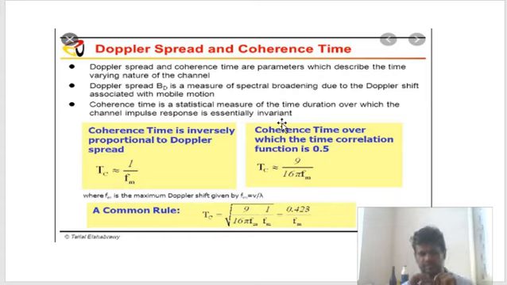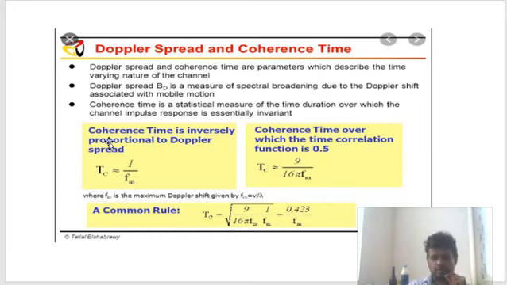Those channels which change very fast, we say that their coherence time is less. Those channels which change slowly, for some time having fixed characteristics and then suddenly changing, but keeping fixed characteristics for a significant amount of time, we will say coherence time is high.